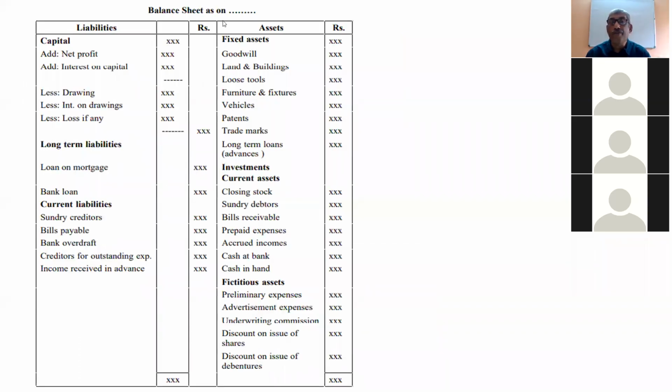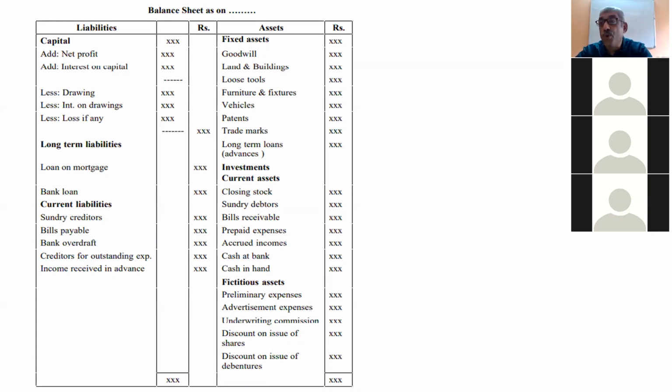Now let us see the format of the balance sheet. There are two sides in the balance sheet: one is the liability side and the second is the asset side. Let me explain what things come on the liability side and what things come on the asset side. So let us start with liability. One of the most important liabilities is capital. Capital, the owner's money in the business, is the biggest liability.